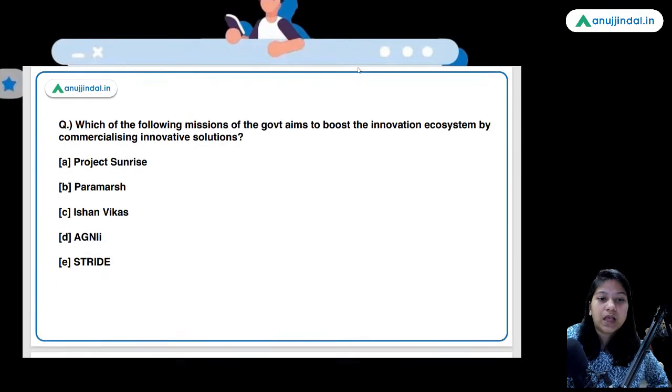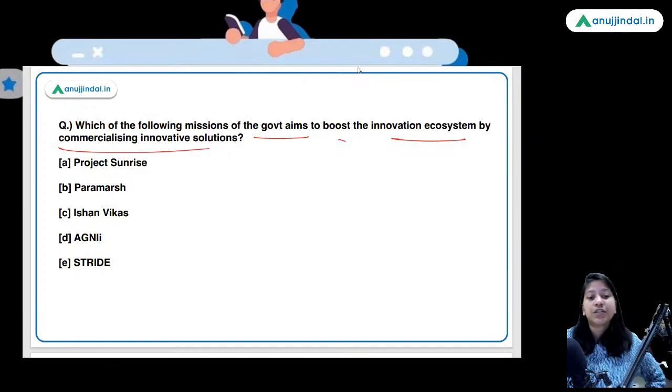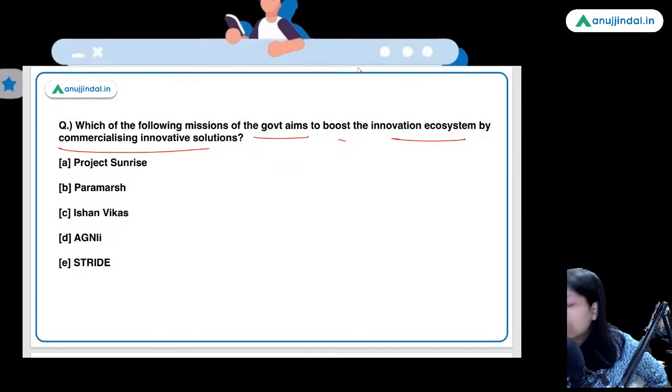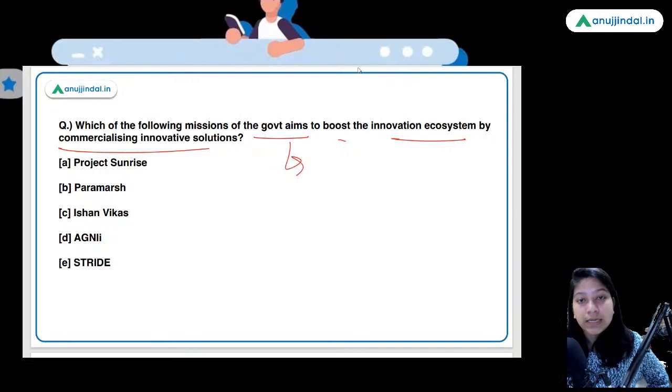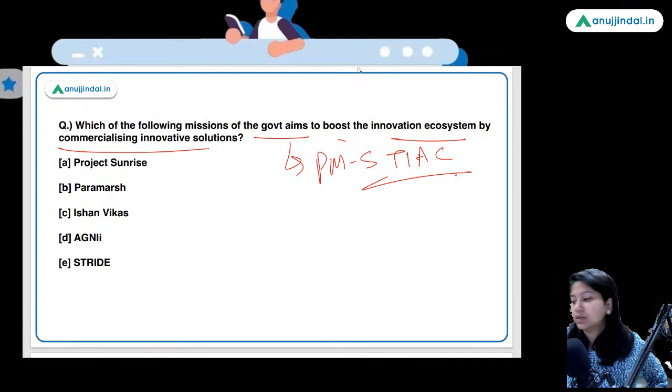Which of the following missions of the government aims to boost the innovation ecosystem by commercializing innovative solutions? Tell me the answer. Again, it is one of the 9 missions of the PM Science, Technology and Innovation Advisory Council. Now tell me the answer. Let's see how many of you have prepared this question.